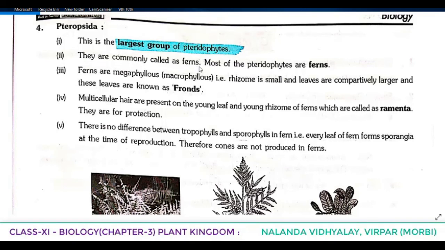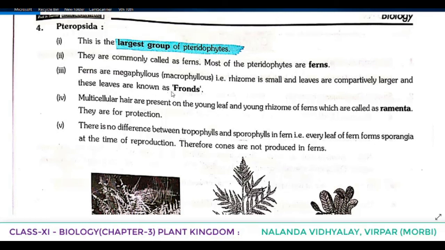From the textbook we learned that they include horsetails and ferns. Horsetails come under the class Sphenopsida. Pteropsida includes what? Ferns. They are commonly called ferns. Most of the pteridophytes are ferns. Ferns are megaphyllous, meaning having large leaves. Megaphyllous, or we can call it macrophyllous, that is, the rhizome is small and the leaves are comparatively larger,